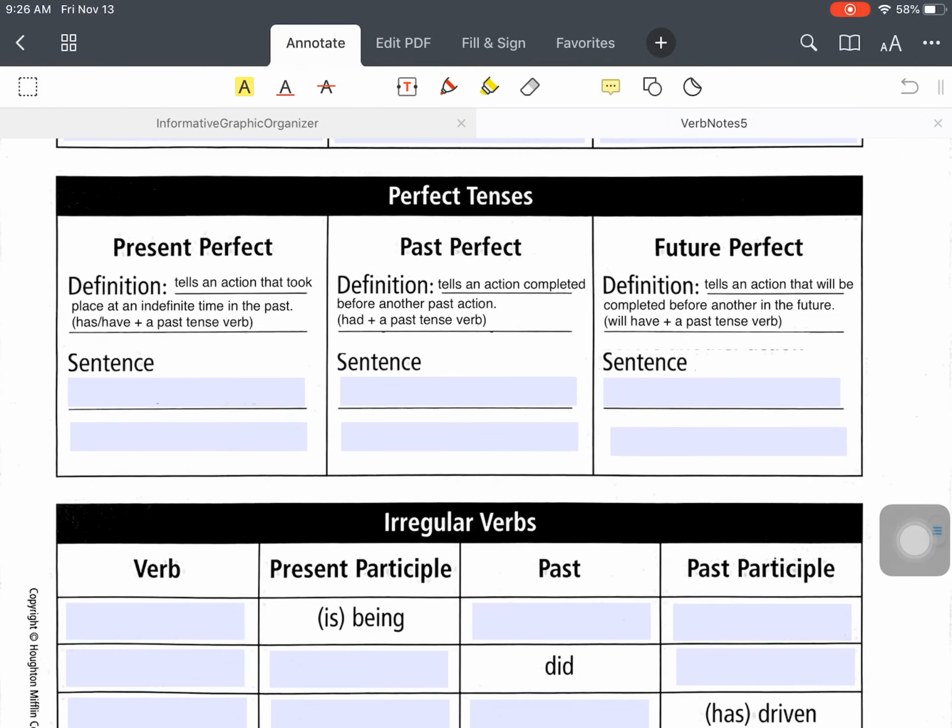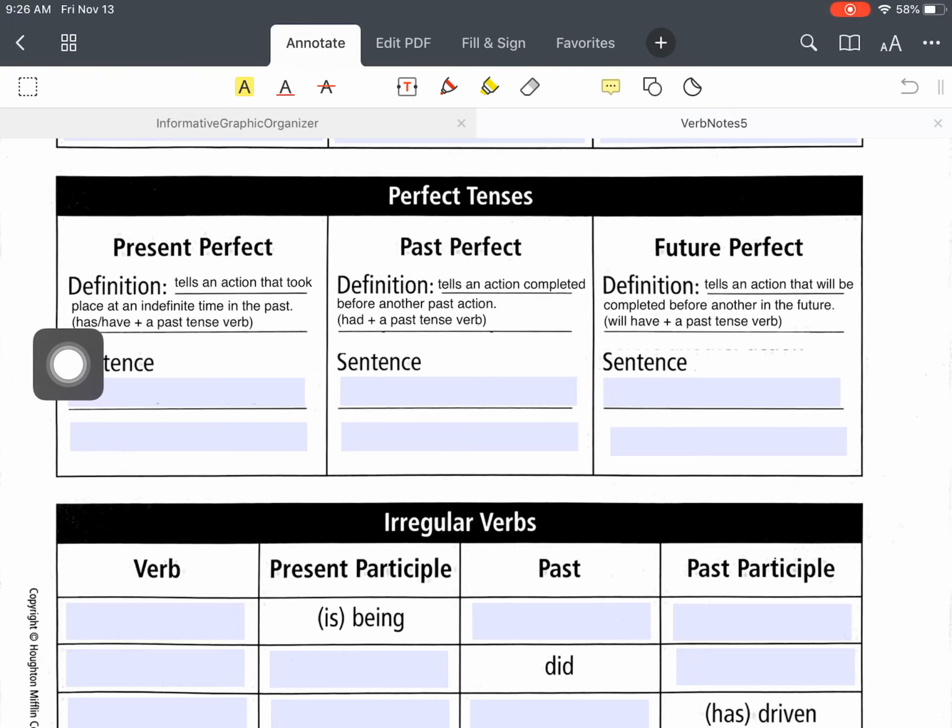Now we're going to talk about perfect tenses. Now, a present perfect tense tells an action that took place at an indefinite time in the past. You're going to use has or have, depending on the subject, and a past tense verb. Okay, so for this one, subject-verb agreement matters, which is why we have has or have.